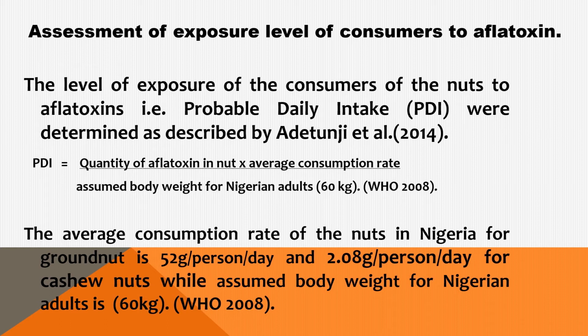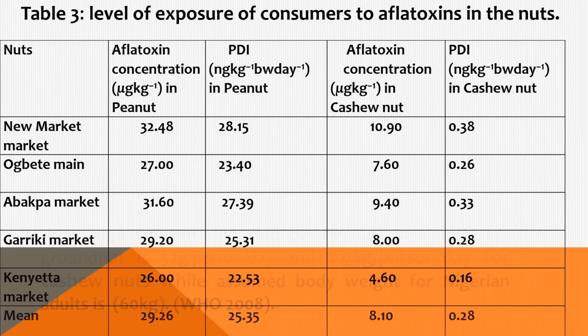The level of exposure of these consumers to aflatoxins is shown in table 3, and it could be seen that the range of level of exposure of consumers to peanuts is between 25.35 to 28.15 nanogram per kilogram body weight per day, while that of the cashew nut ranged between 0.28 to 38 nanogram per kilogram body weight per day.